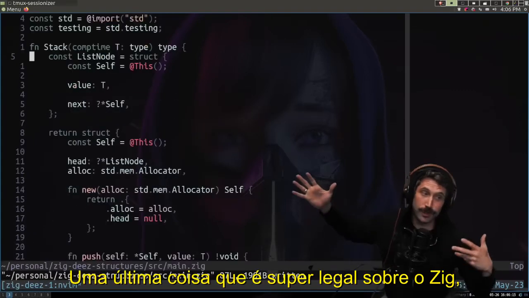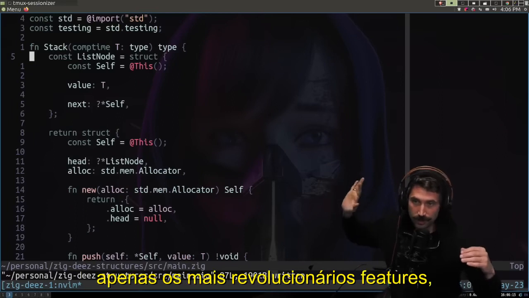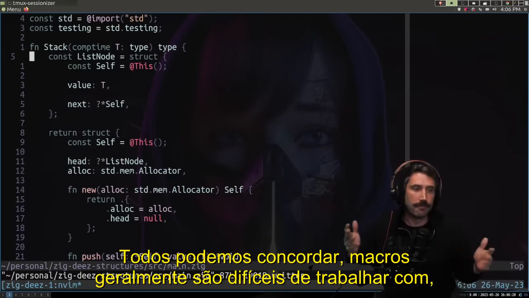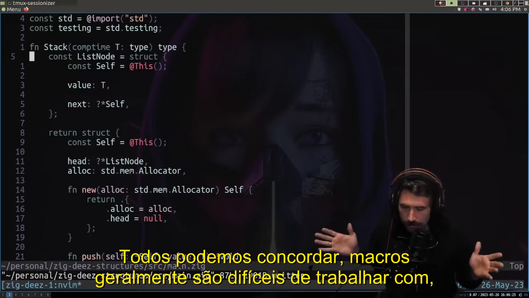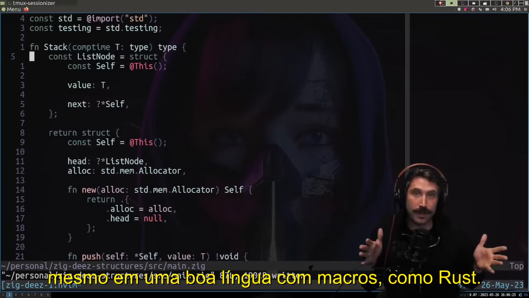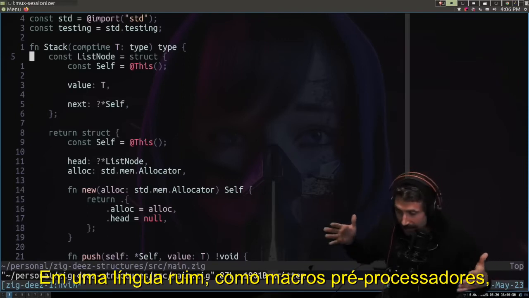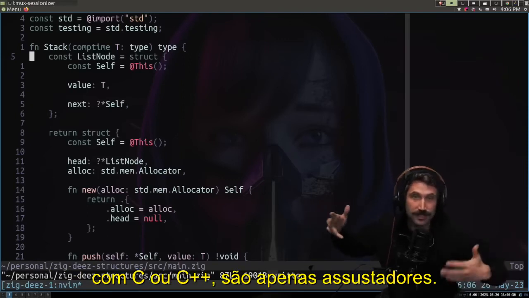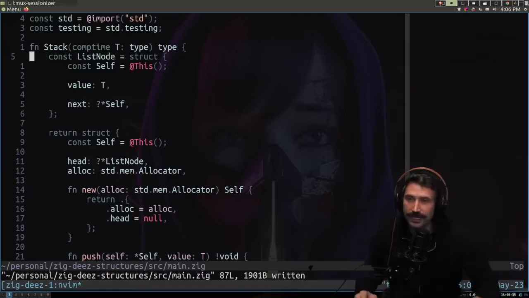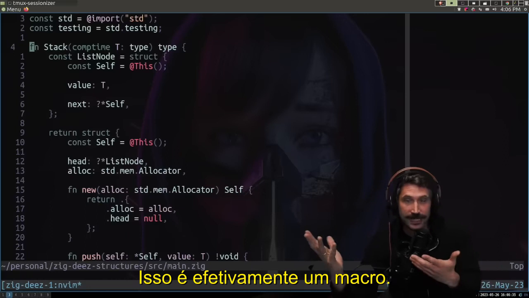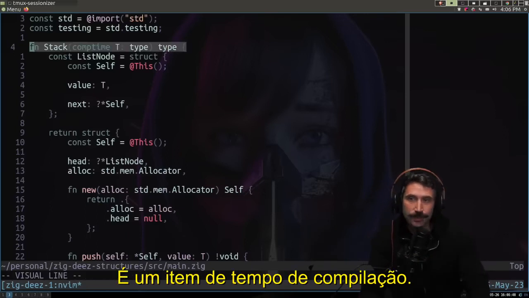One last thing that's super cool about Zig, I think this is one of the most revolutionary features, is that everyone hates macros. We can all agree macros generally are hard to work with. Even in a good language with macros like Rust, they're still hard to work with. They're hard to create. In a bad language with preprocessor macro type things like C or C++, they're just horrifying. But Zig is like the best of all worlds. This is effectively a macro. It's a compile time item.